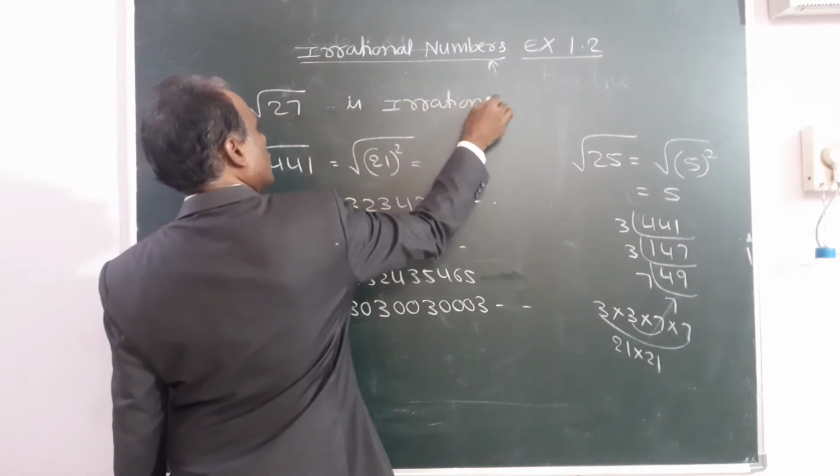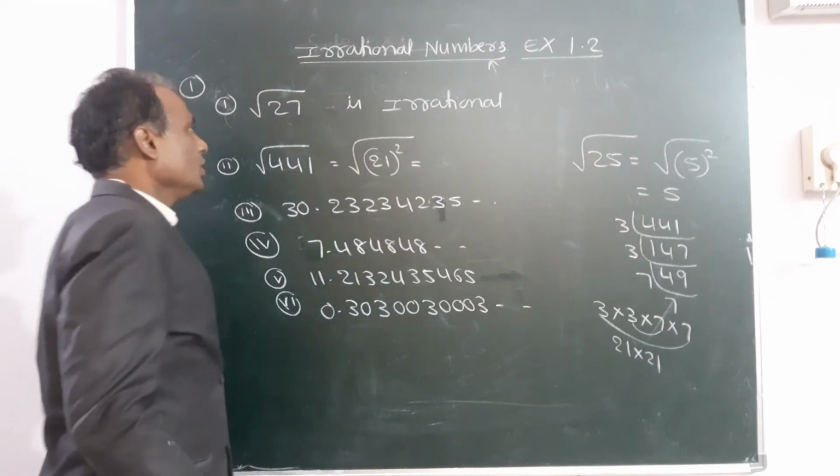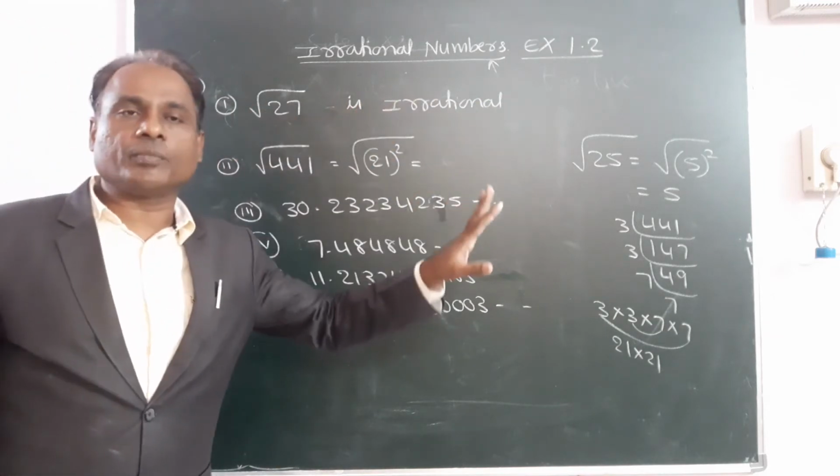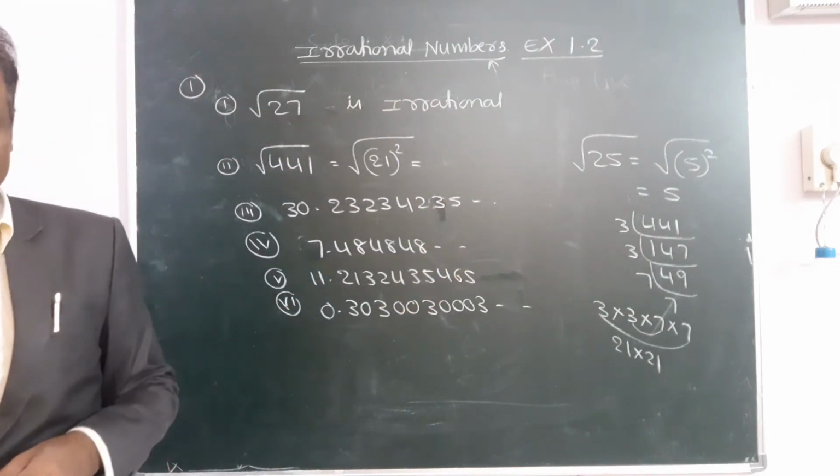We cannot remove the root. Root 27 is irrational because we cannot remove the root.